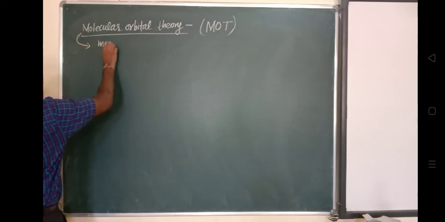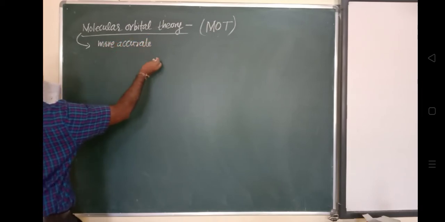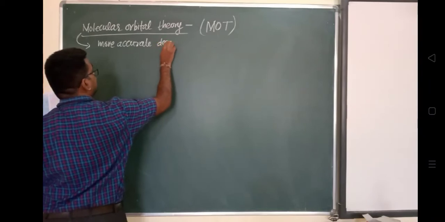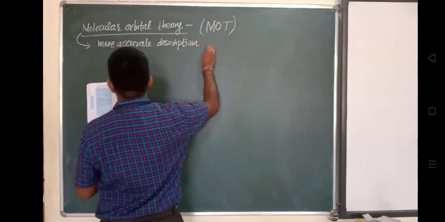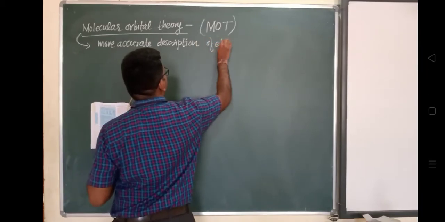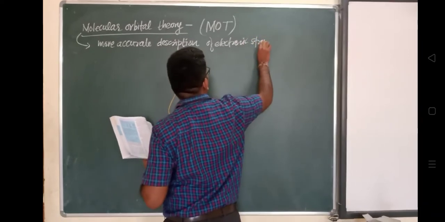This will give a more accurate description of the electronic structure of a molecule. This molecular orbital theory will give a clearer idea about the electronic structure of a molecule. So what is this molecular orbital theory actually talking about?